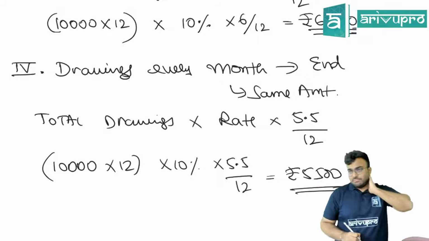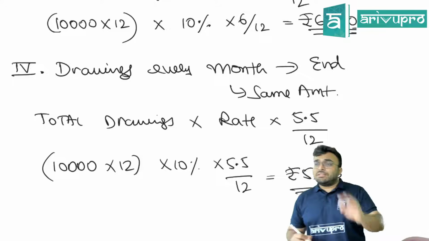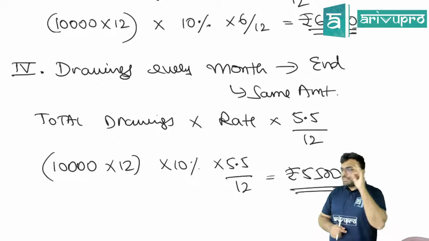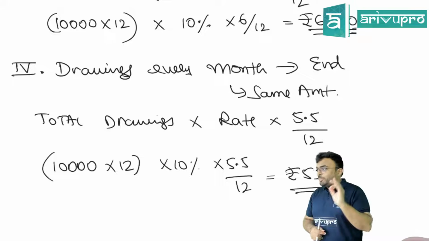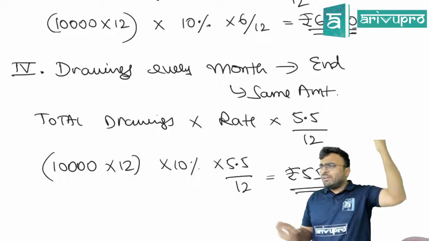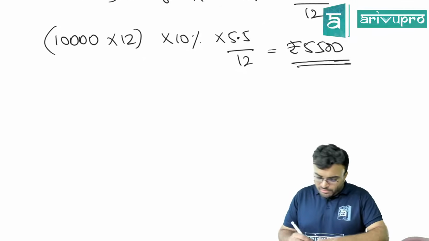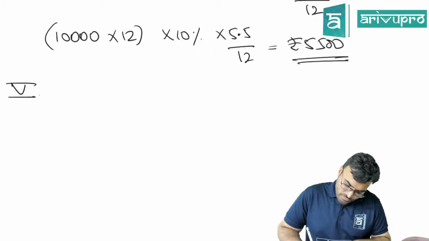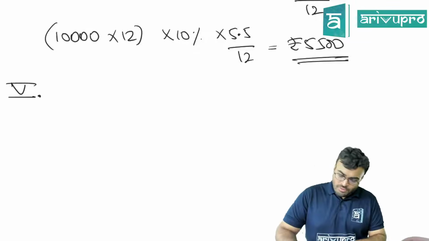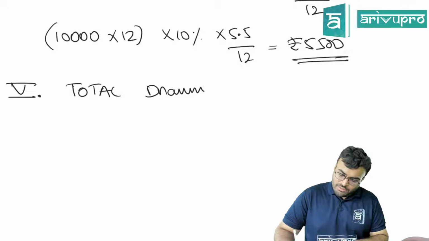Is this clear? Again, I am stressing the fact that the date has to be the same and the amount has to be the same. Otherwise you can't use this formula. You have to use the alternative one, just calculate date wise. Is this clear? Now, what about the fifth scenario? Total drawings given in the question.